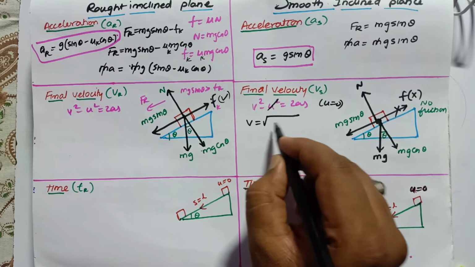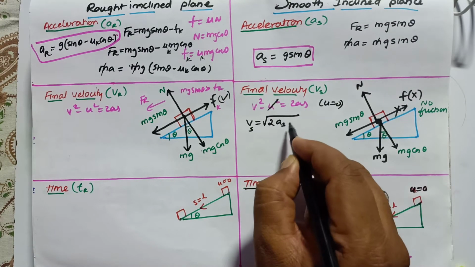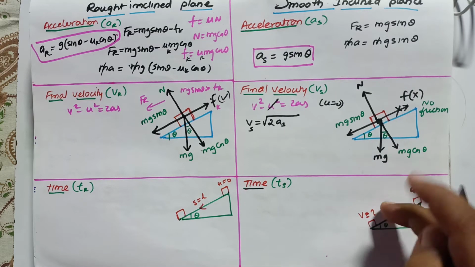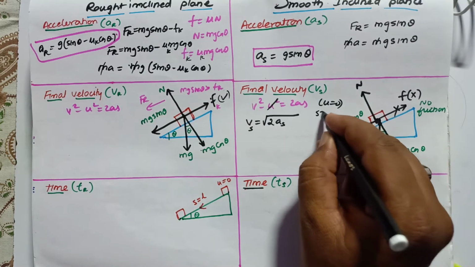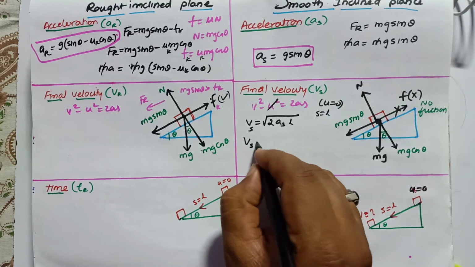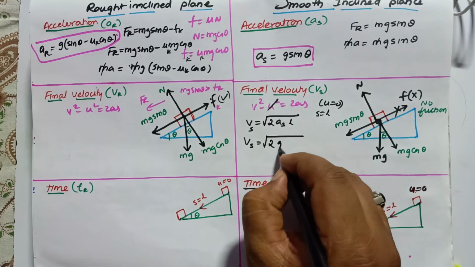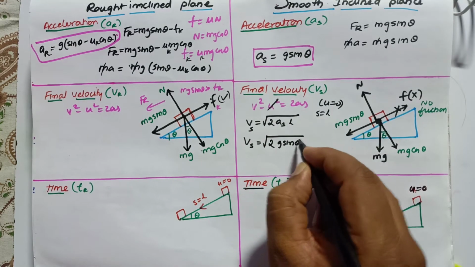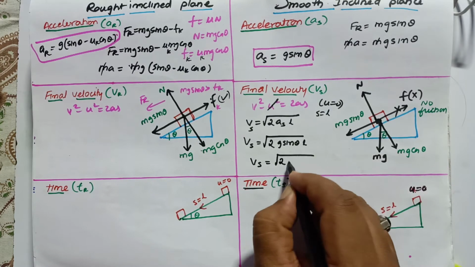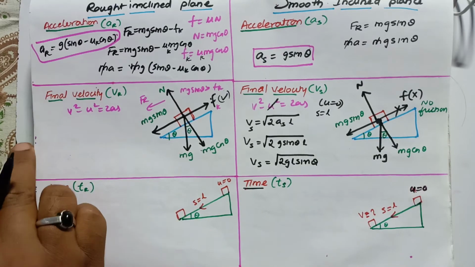Then we can take the velocity squared of the smooth surface is equal to 2 into the acceleration of a smooth surface, and what is s here? s is going to be L. Okay, so write L here. So v square of a smooth surface is equal to 2 into the acceleration of a smooth surface, which can be taken as g sin theta, into L. Therefore the final step is 2gL sin theta here. Let us go for the rough surface.